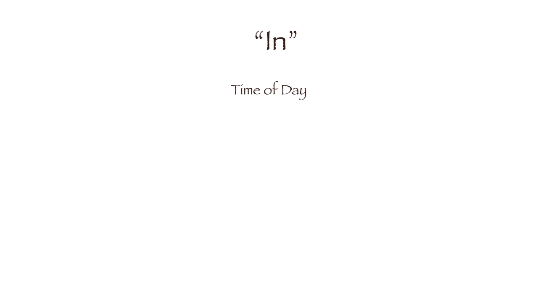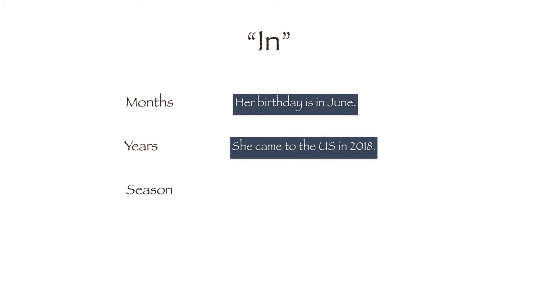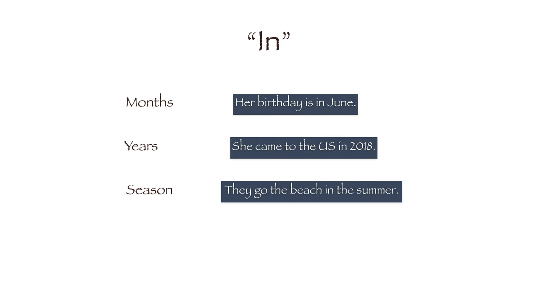In, use for time of day. In the morning, in the afternoon, in the evening. Also, use in for months. Her birthday is in June. Years: she came to the U.S. in 2018. And season: they go to the beach in the summer.